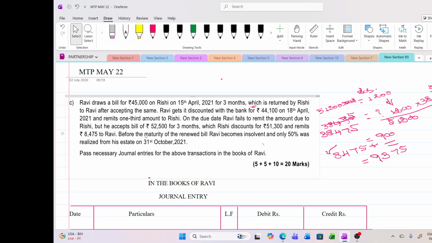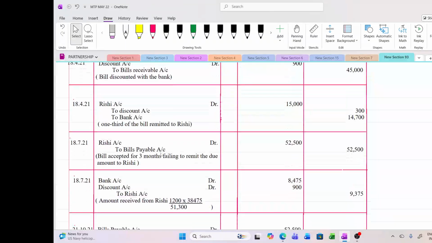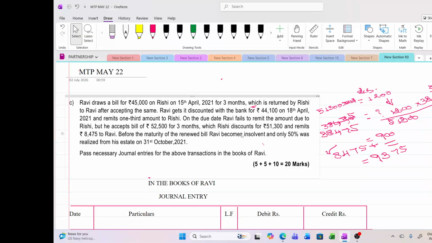Now, before the maturity of the renewed bill, this renewed bill is for 52,500. The due date is on 21st October. By that time, Ravi became insolvent.